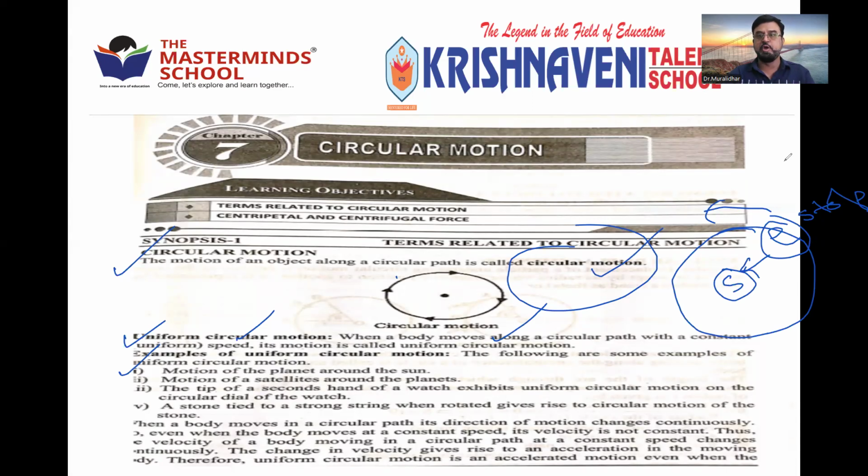Just now we saw yesterday's video also. Whenever a bucket is full of water and you move it in a circular path, even though the bucket goes to the topmost point, not a single drop of water falls down, as long as you continue to rotate. But when you stop rotating, all the water will fall down. That means there are some forces acting on a body moving in a circular path. So today we are going to discuss those important forces, right?